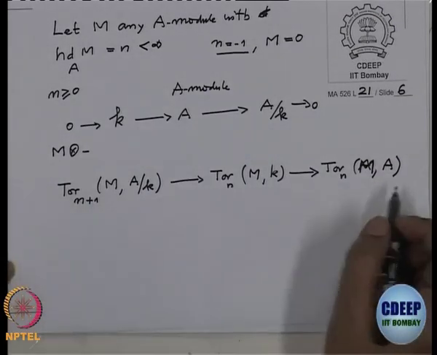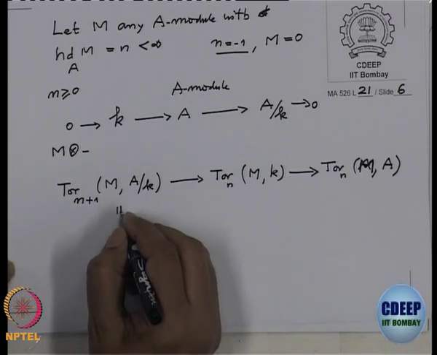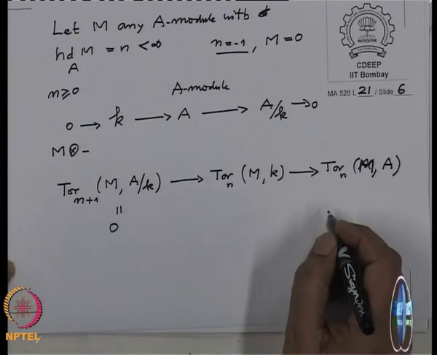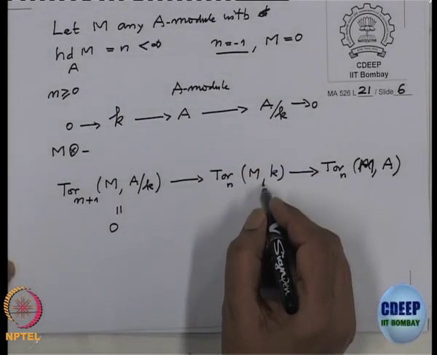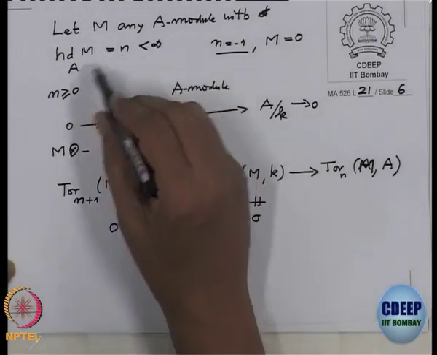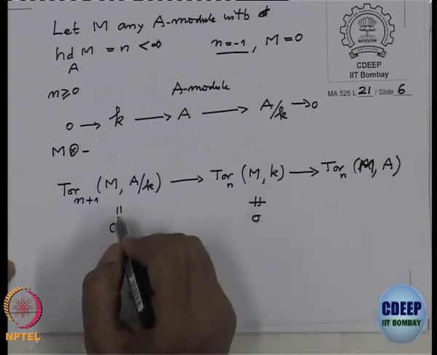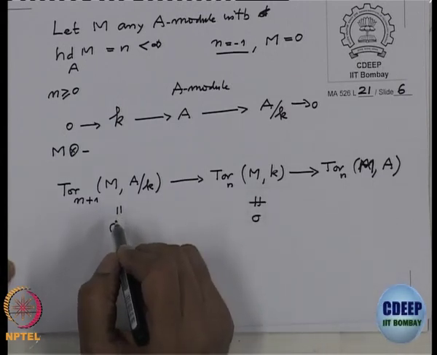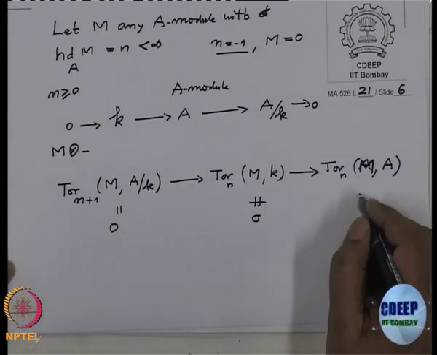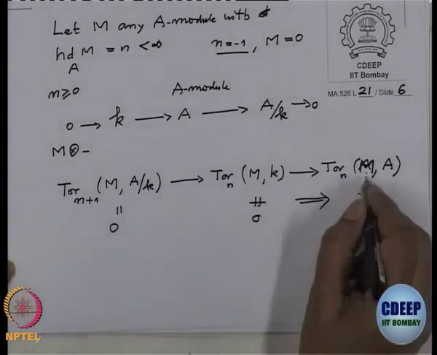This is exact, but this is 0, and this is also 0, and this is non-zero, because the homological dimension is n means Tor n (M, K) is non-zero. So that is non-zero and this is 0, therefore it will imply this is non-zero, because this goes inside injectively here.